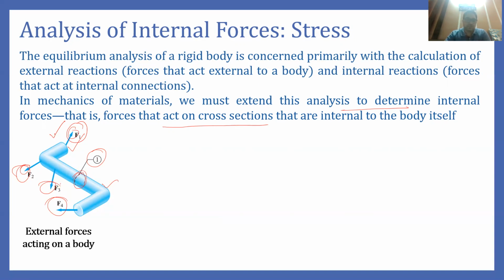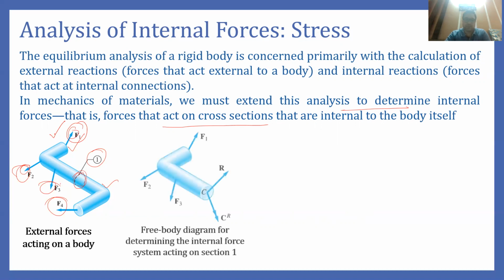So if we isolate one part of this body and expose this cross section, here you can see the cross section is exposed, and on this cross section we have two internal effects. One is in the form of resultant force, and the second one is in the form of resultant couple or resultant moment. So these forces will have some resultant force, and also they will be creating moment about this point.